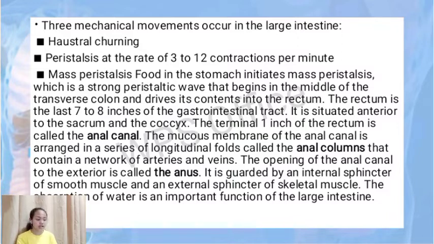The rectum is the last 7 to 8 inches of the gastrointestinal tract. It is situated anterior to the sacrum and the coccyx. The terminal 1 inch of the rectum is called the anal canal. The mucous membrane of the anal canal is arranged in a series of longitudinal folds called the anal columns that contain a network of arteries and veins. The opening of the anal canal to the exterior is called the anus.